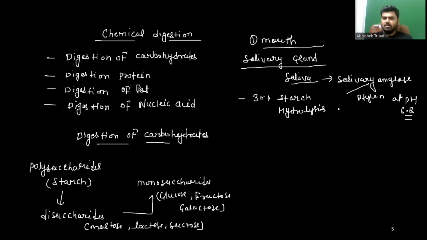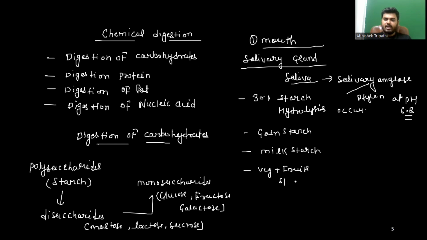Clear? We are getting starch in different forms. We get starch in the form of grain starch. We get starch in the form of milk starch. We get starch from vegetables and fruits, so vegetable and fruit starch. Clear? So we are getting starch in different forms.